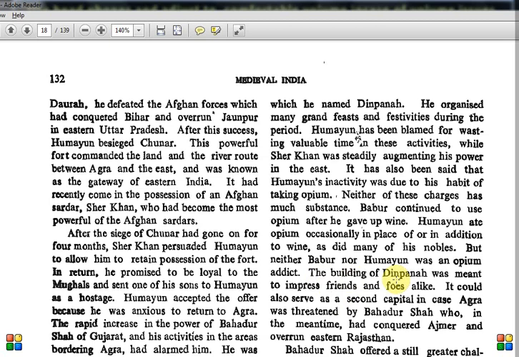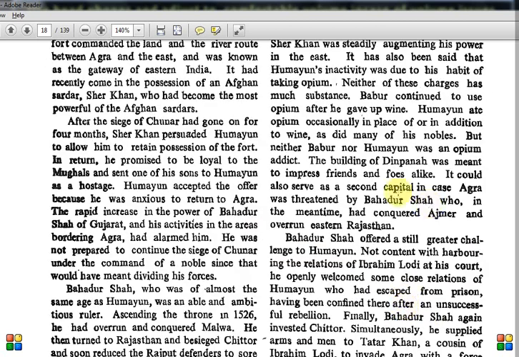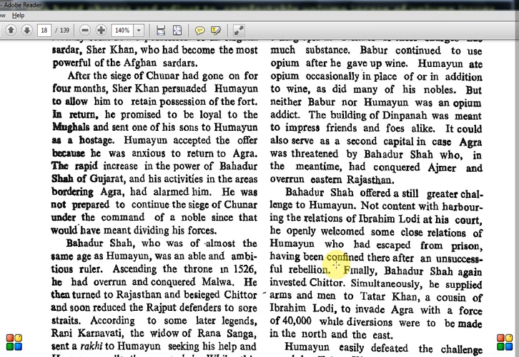Now, the building of Deenpana was meant to impress friends and foes alike. Foes means enemies. It could also serve as a second capital in case Agra was threatened by Bahadur Shah, who in the meantime had conquered Ajmer and overrun eastern Rajasthan. So everyone is proceeding: Sher Shah in the east, Bahadur Shah in the west, and the story of Humayun and Deenpana is also going on. So we are learning three things parallelly. UPSC can ask any angle of it.